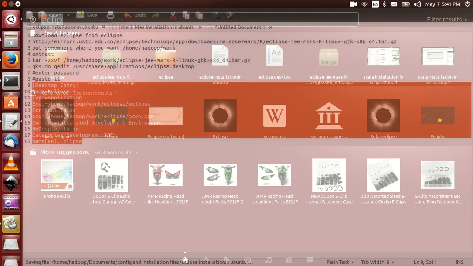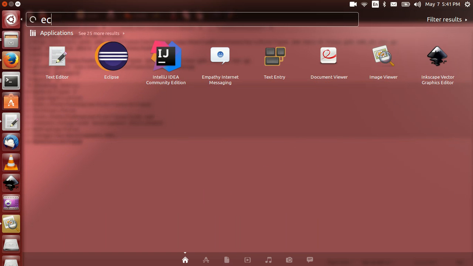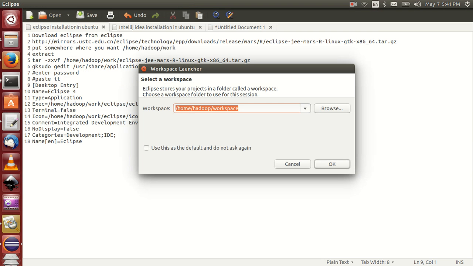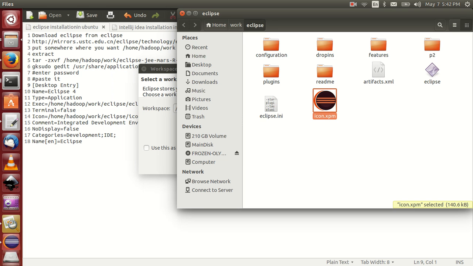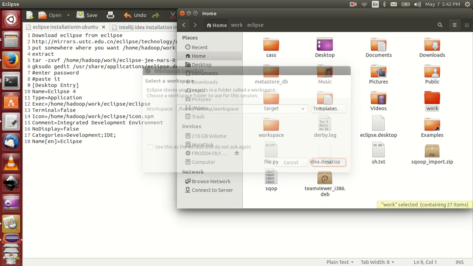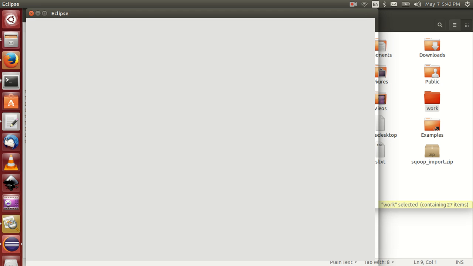If you want to search, click on Eclipse. You got it. That's it. By default it's creating a workspace directory here. You can check here. Just now it's installing. So the Eclipse part is installed.